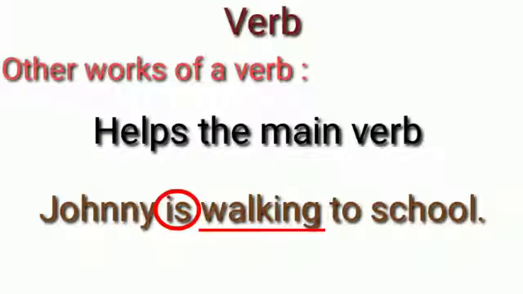Only if you add is before walking, the sentence becomes complete. If we remove it, the sentence will read like this: Johnny walking to school. Does this sentence make any sense? No. So only if you add is to the main verb, the sentence becomes complete.